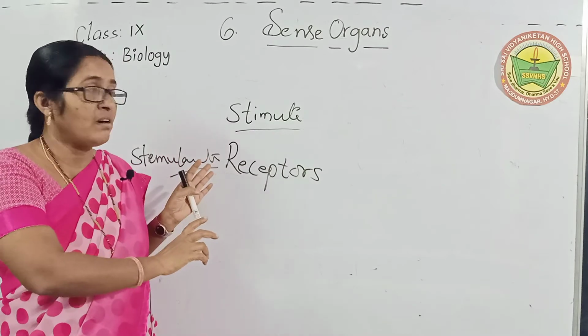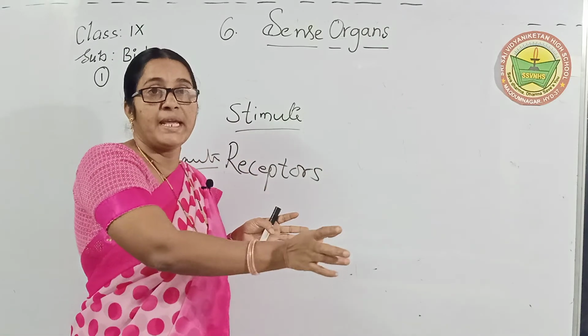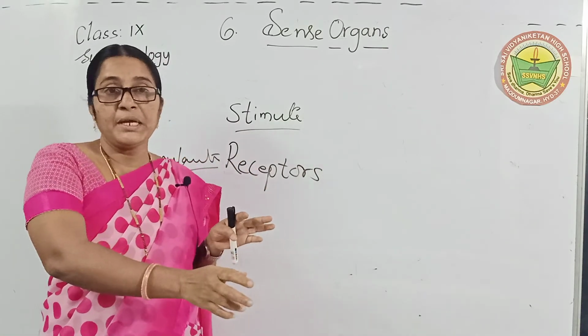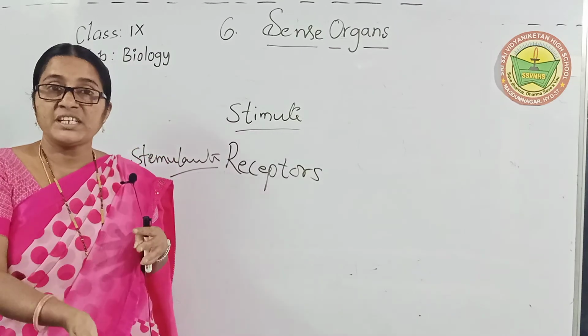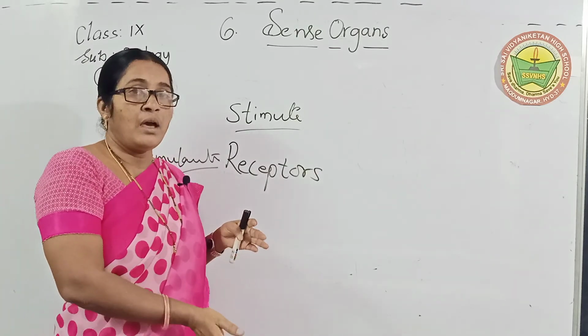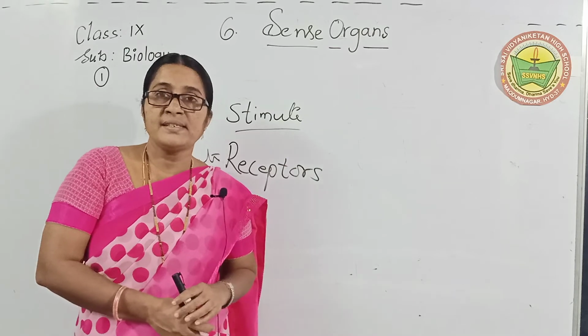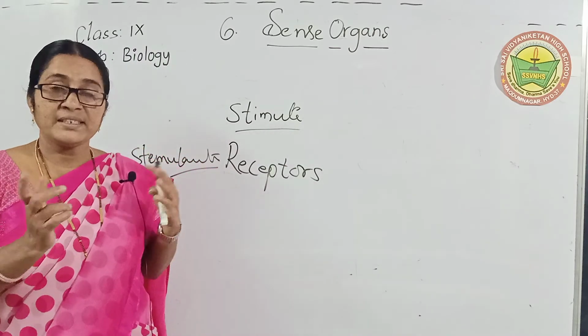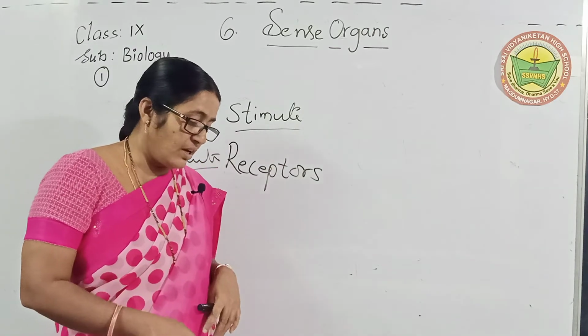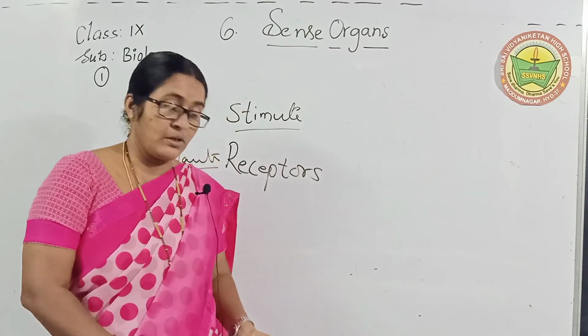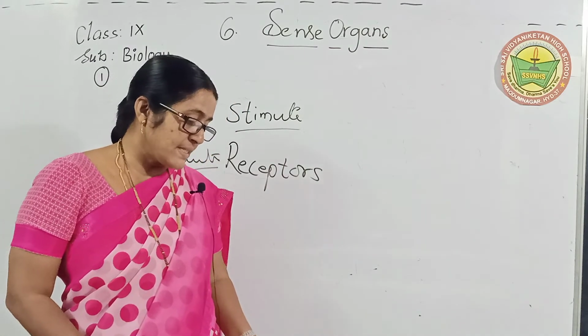Those receptors send the message to the brain. At the same time, that message is converted into another message. What is that other message? Sensation. The message you get from the brain is called sensation. Children, this is stimulants to sensation.